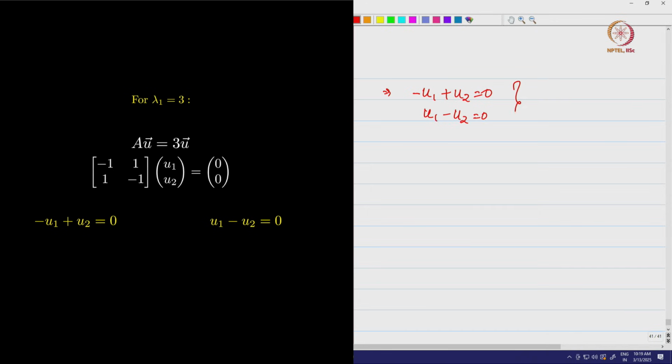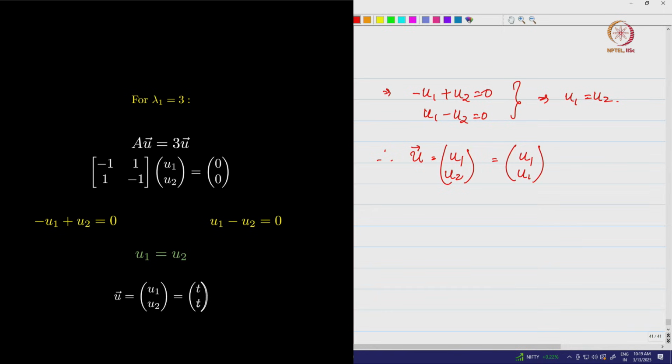From both the equations we see u1 is equal to u2. Therefore, the vector u is such that (u1, u2) is equal to (u1, u1). Since I have to parameterize this, I can't write it as u1, u1, because that's the solution we are looking for, so we take this as, let us say, small t and small t.